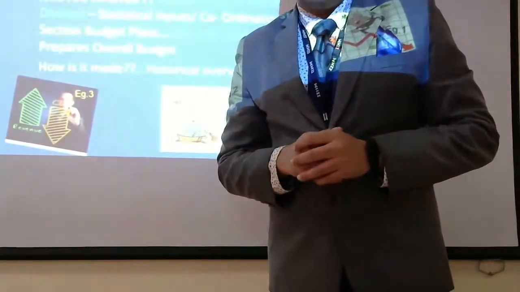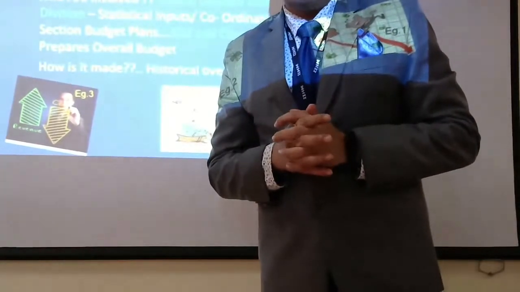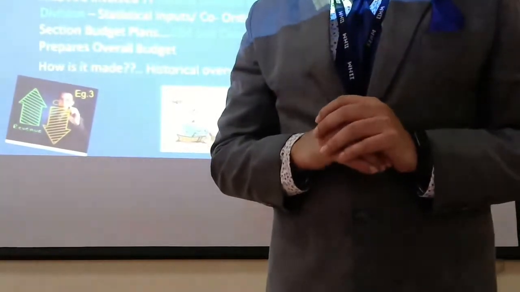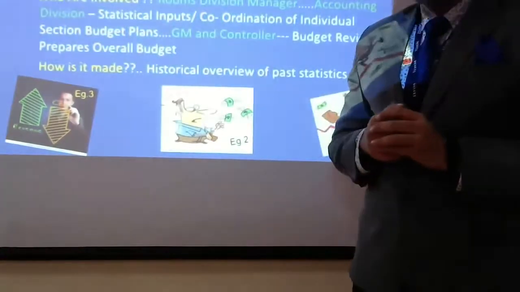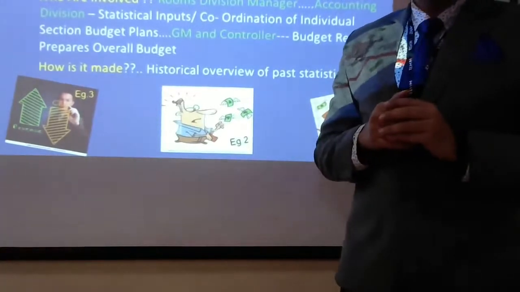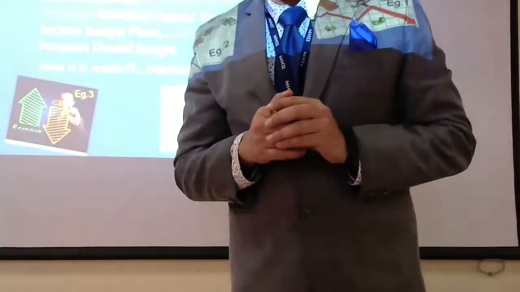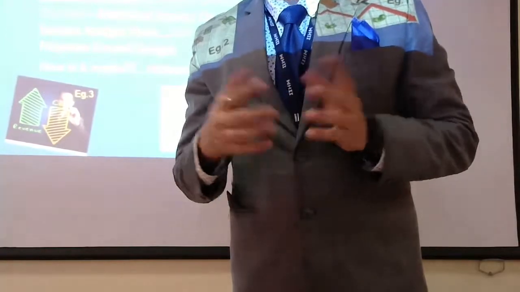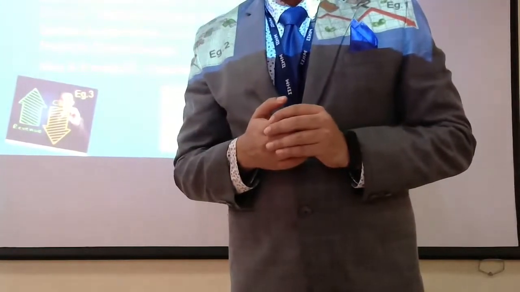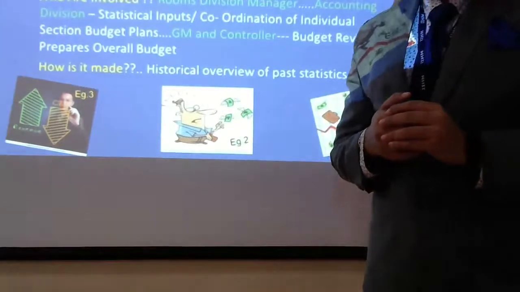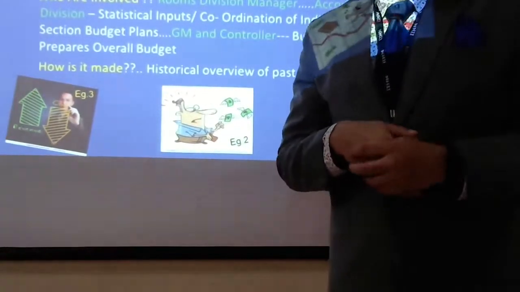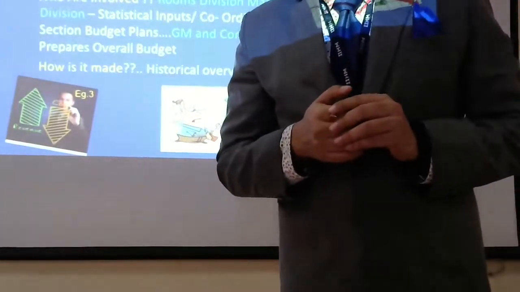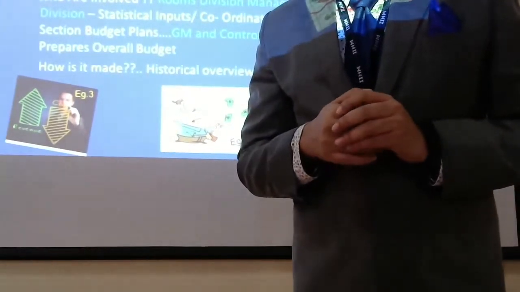Okay. Now the next thing we need to understand is who are the people who are involved. Number one is the rooms division manager, and the accounting division, and the general manager and the controller. So what is done basically, the rooms division manager prepares the budget and gets the necessary statistics from the accounting division, and then they coordinate between themselves and prepare the budget. The budget is then sent to the general manager, who approves the plan.